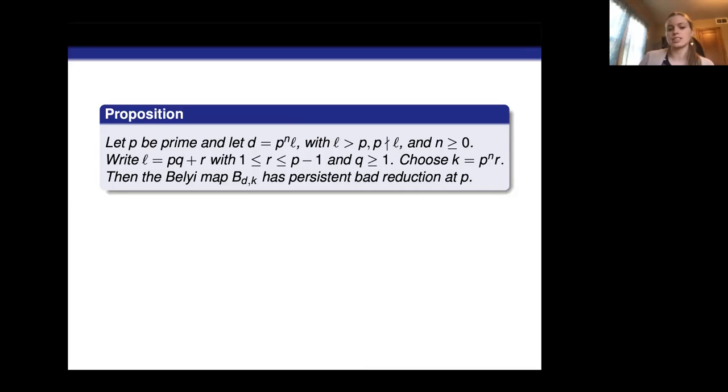This is just giving us this nice example that we know there's persistent bad reduction for this Belly map.